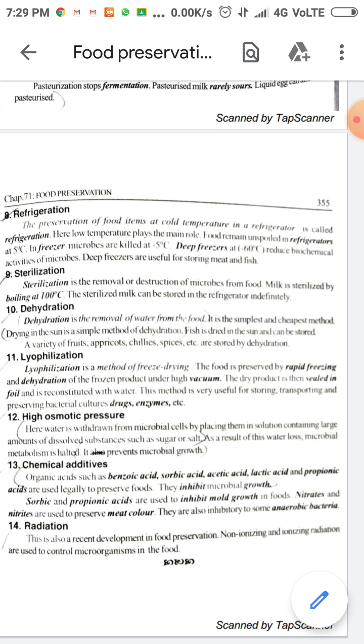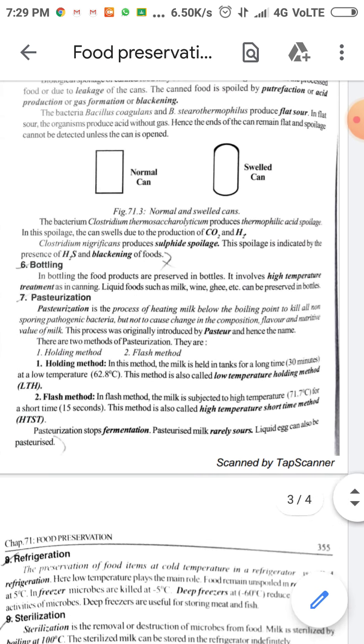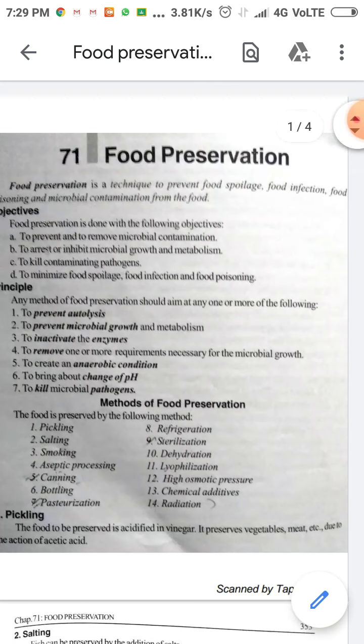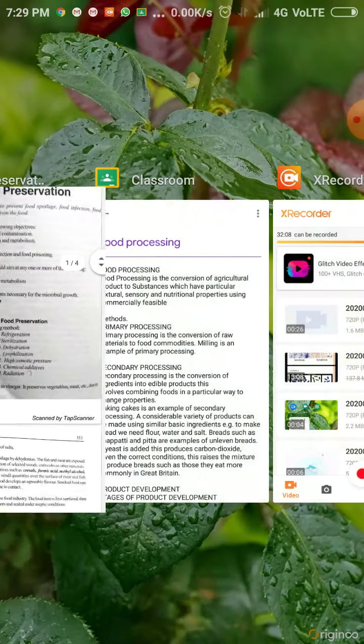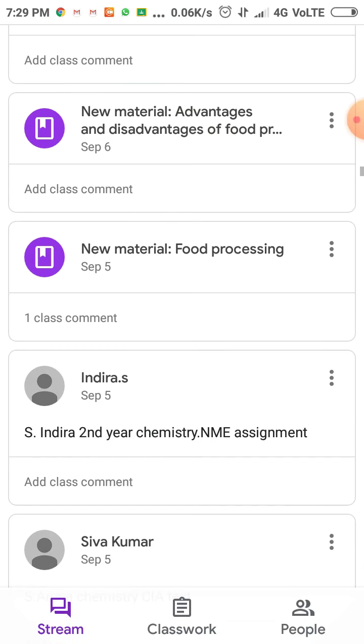Radiation is a recent development in preservation of food. Non-ionizing and ionizing radiation are used to control the microorganisms in the food. So this is nothing but food preservation, a very important question. It is a technique to prevent food spoilage, food infection, food poisoning and microbial contamination of the food. The methods are: pickling, salting, smoking, aseptic processing, canning, bottling, pasteurization, refrigeration, sterilization, dehydration, lyophilization, high osmotic pressure, chemical additives and radiation. Now we will talk about the advantages and disadvantages of food preservation.